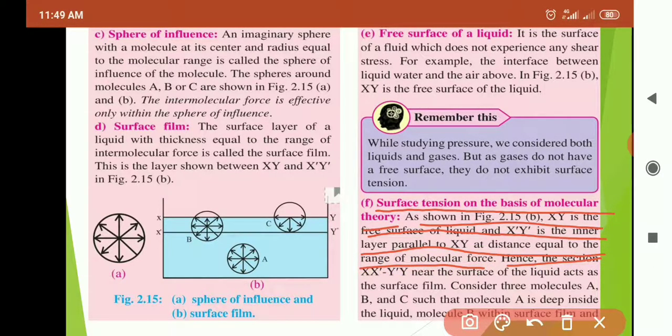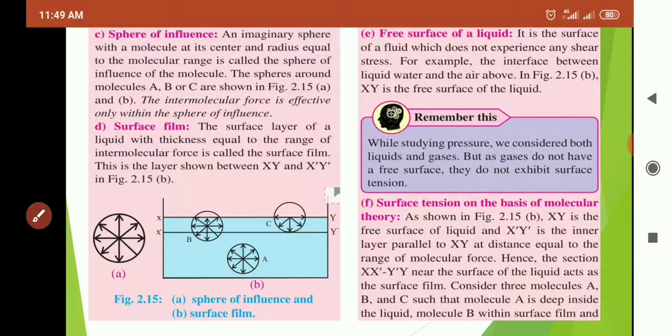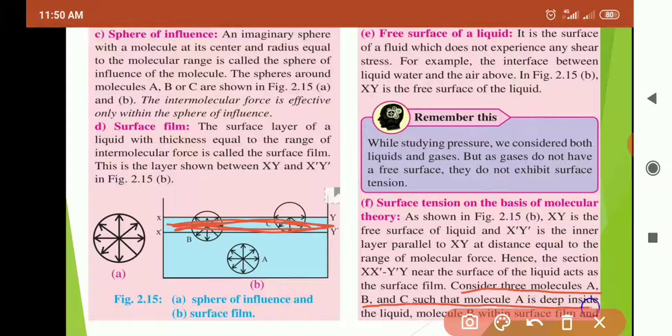Hence the section X dash Y dash, near the surface of the liquid, acts as the surface film. This much thick layer will act as surface film. Okay. Consider three molecules A, B and C such that molecule A is deep inside